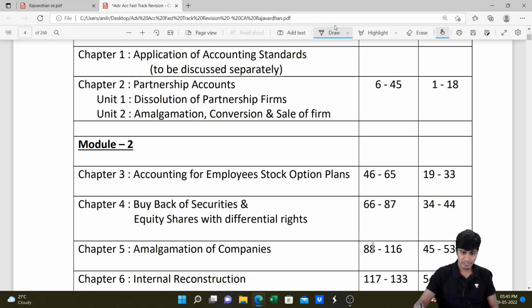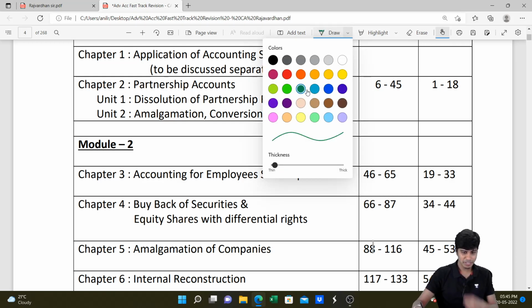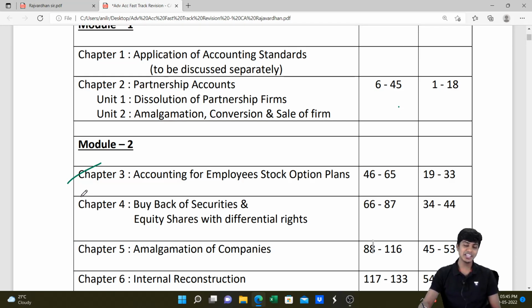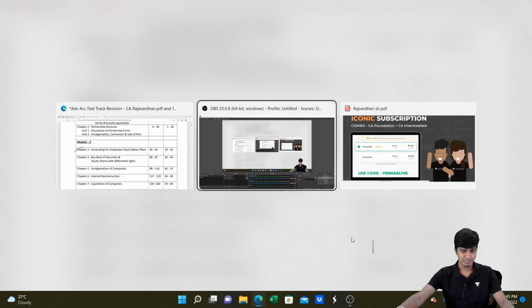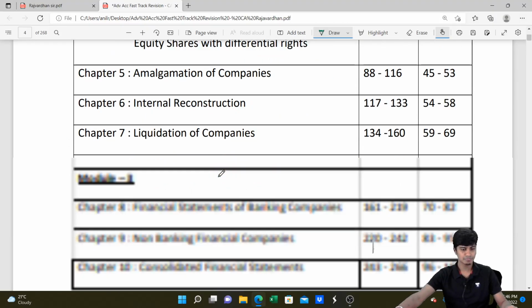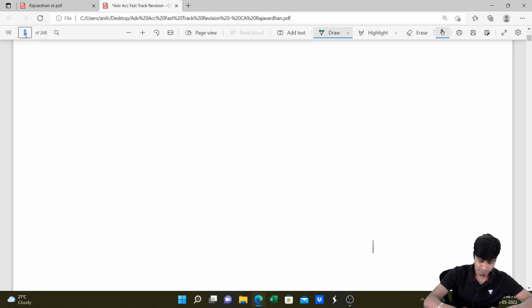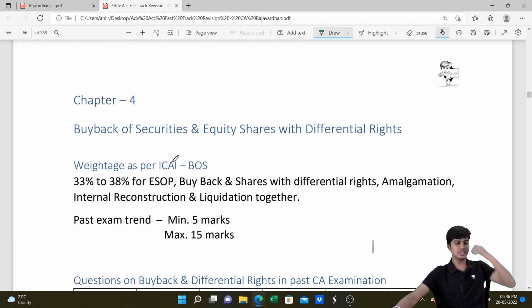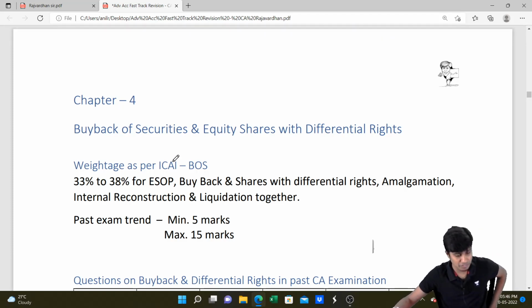I'll use green, better feel. We have completed chapter 3, which is accounting for employee stock option plans. Now I'll be starting with chapter 4, which is buyback of shares, buyback of securities and equity shares with differential rights. Hello, let's get started. That is from page 66 to 87. Yes, we're now starting with the chapter of buyback of securities and equity shares with differential rights.